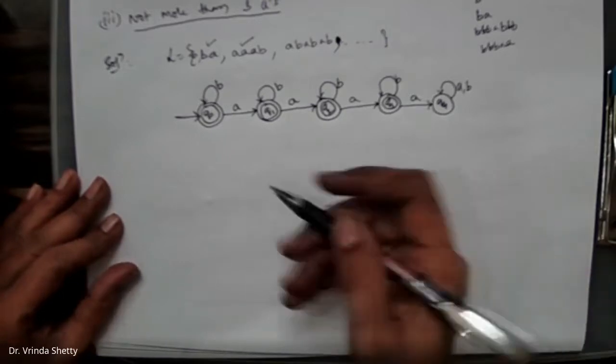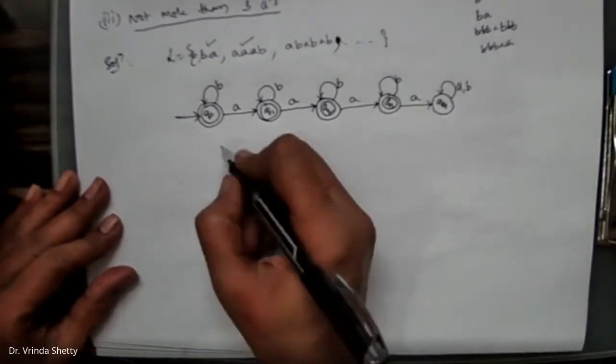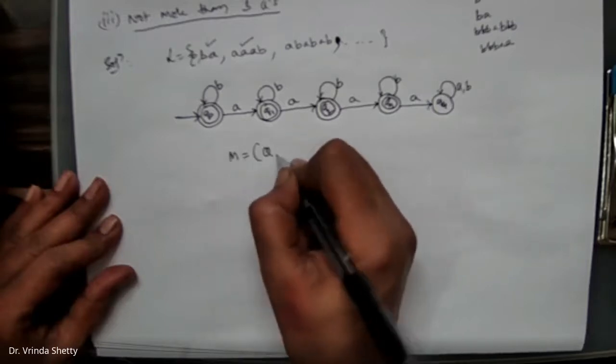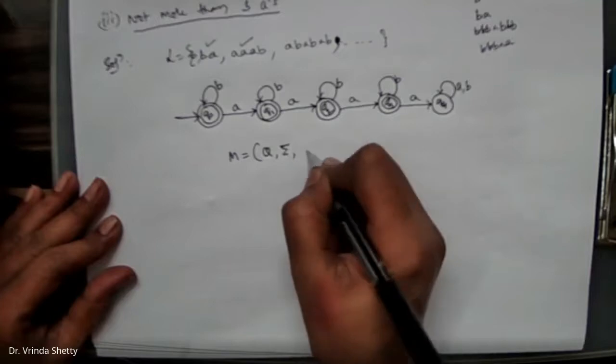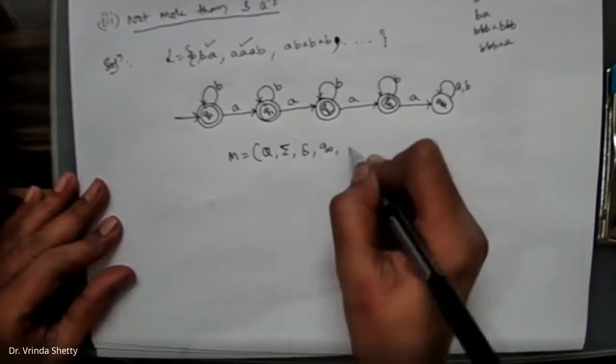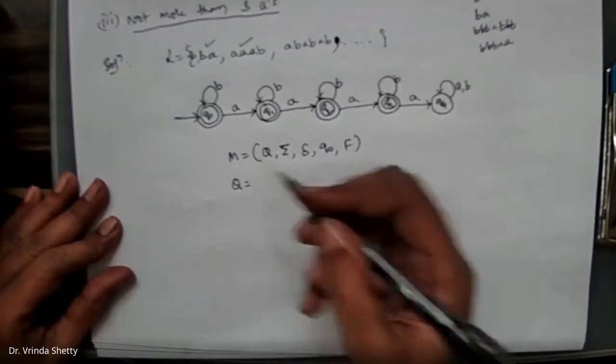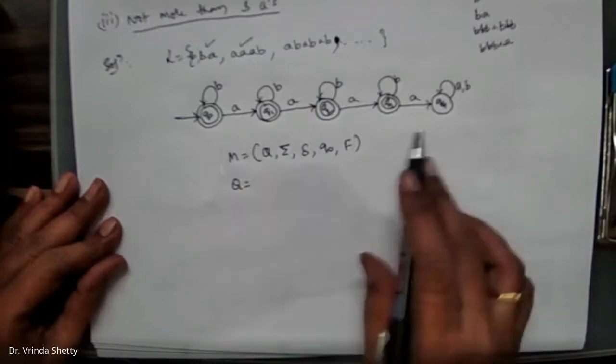Next, we'll write all the 5 tuples of the DFSM machine. That is, M is equal to Q, sigma, delta, Q naught, F. Q is equal to, how many states are there in our machine?